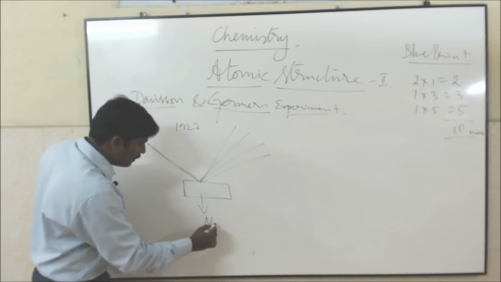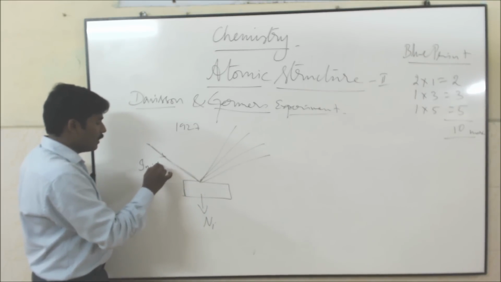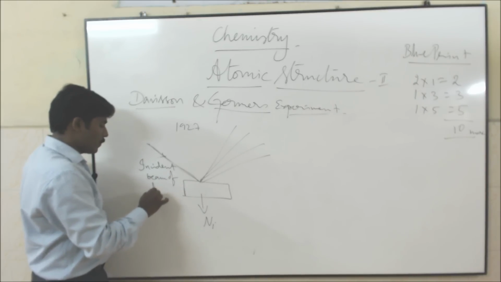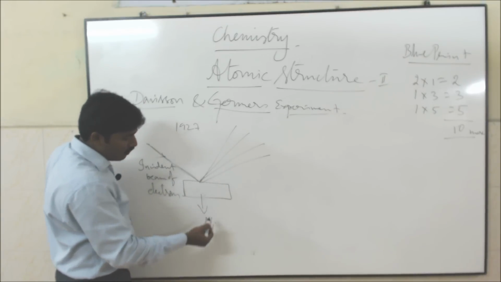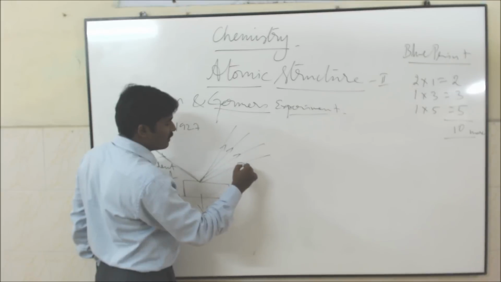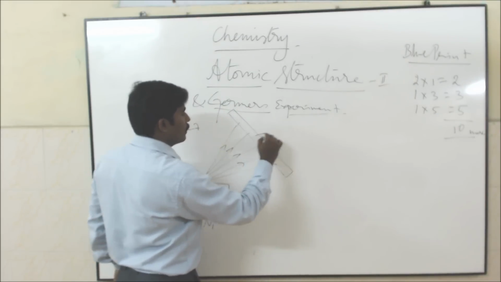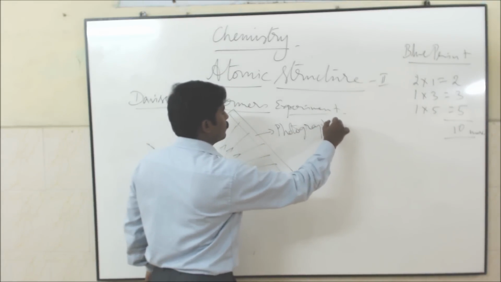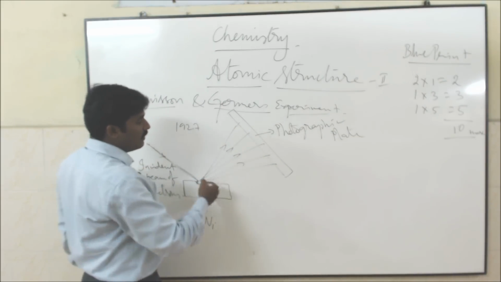This is the nickel crystal. This is the incident beam of electrons. So these electrons are allowed to fall on the nickel crystal. Now these electrons are scattered in different directions. This is a photographic plate kept over here.